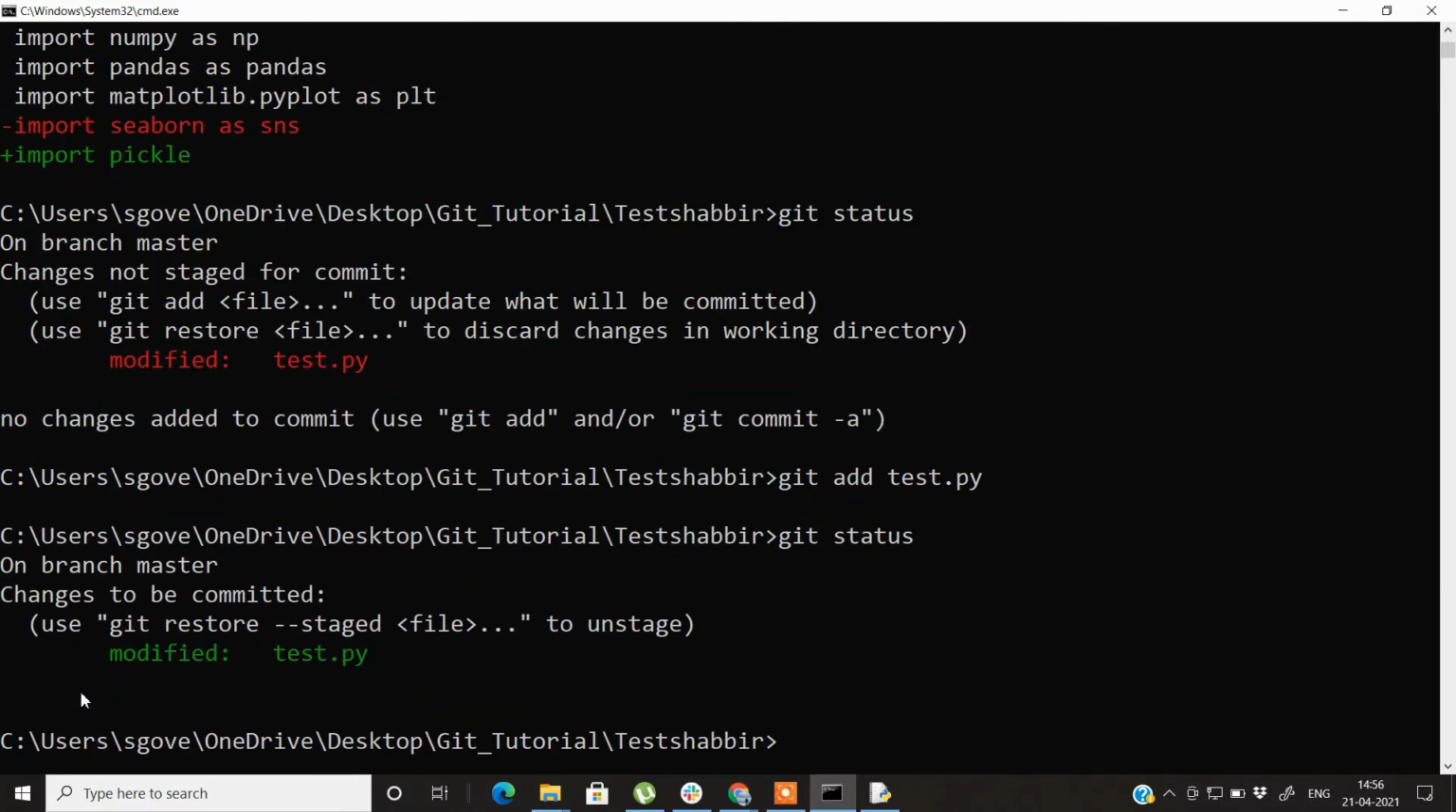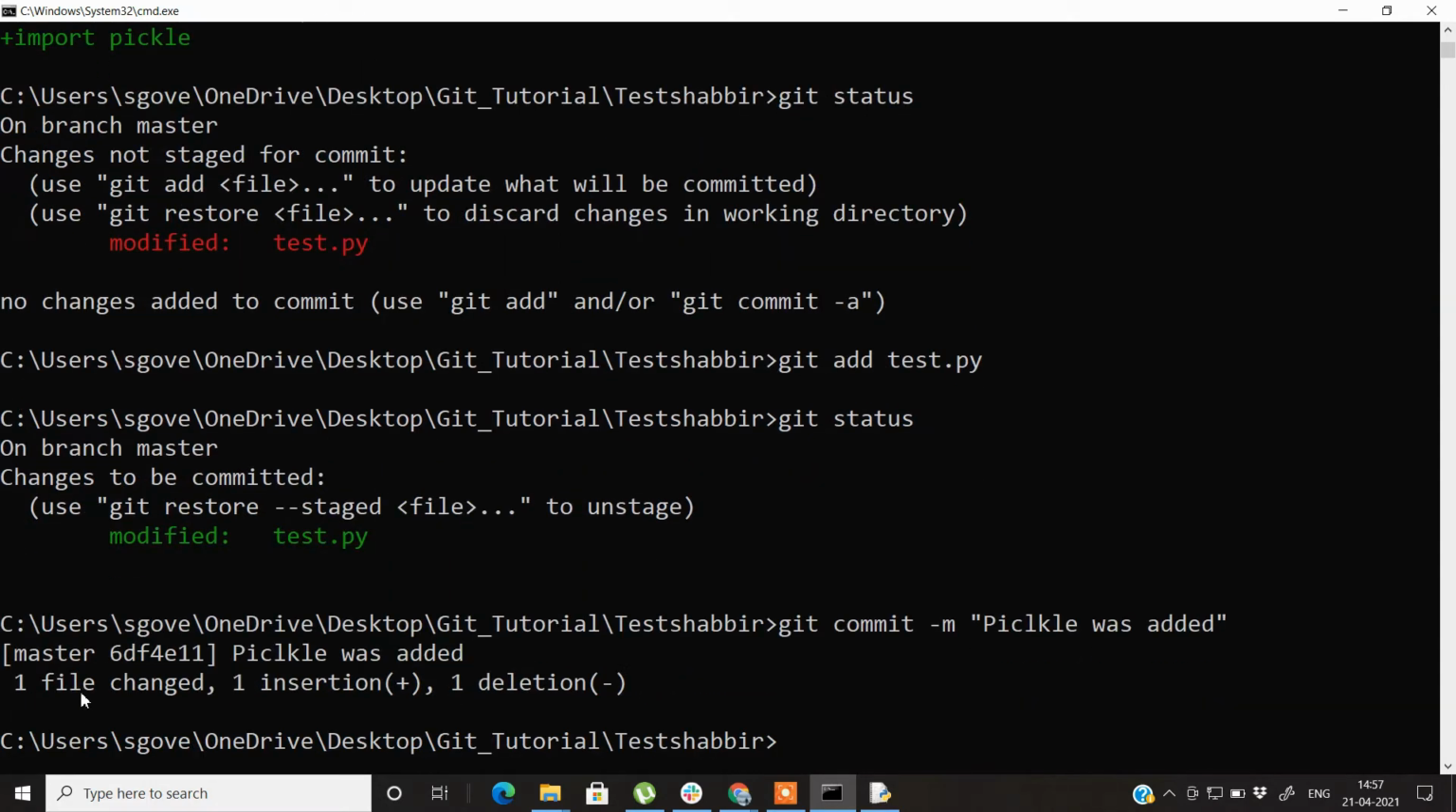So it is modified. Let's commit the same thing, git commit -m, and let's write a message for it: pickle was added. So here you can see that we have made the following changes. Now let's check the git log.